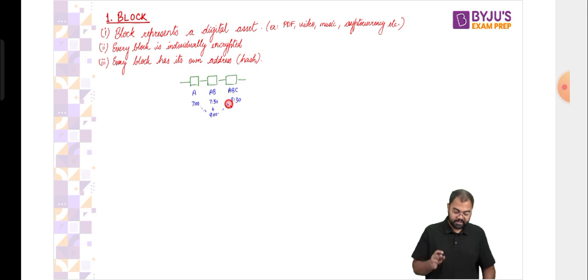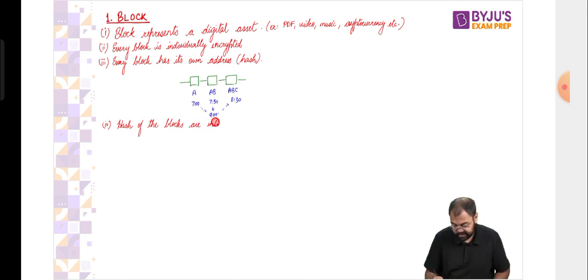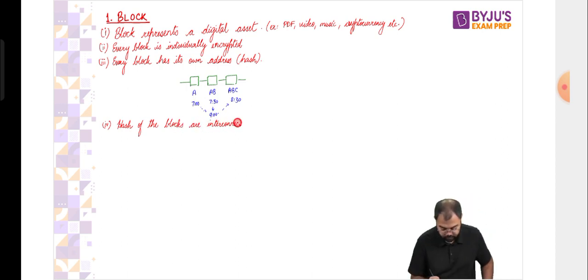So that is why block addresses being connected, and every block address having the timestamp, is a very, very important property. That's why this becomes very crucial: the hashes of the blocks are interconnected and timestamped.